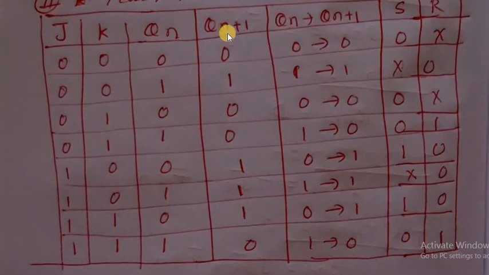This is the characteristic equation, J QN bar plus K bar QN. By using the characteristic equation of the JK flip-flop, we calculate QN plus 1 and find its values.